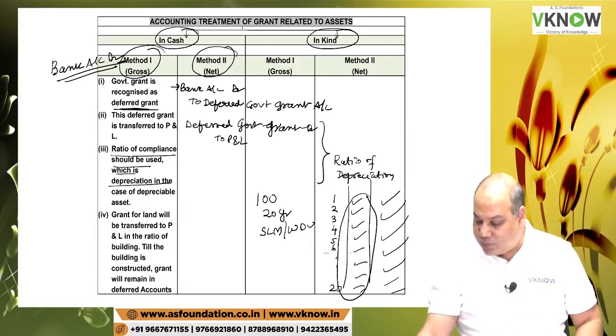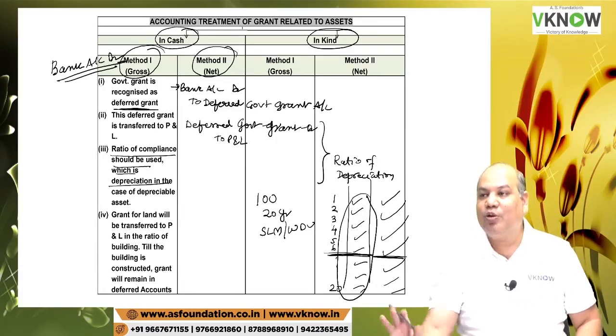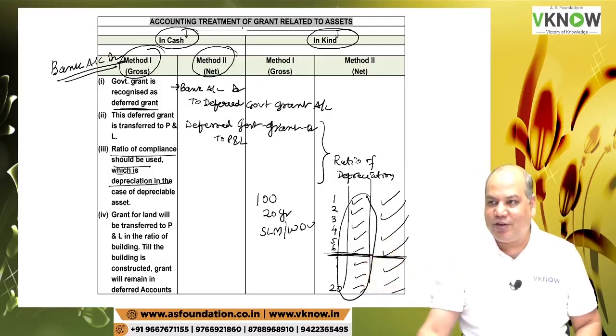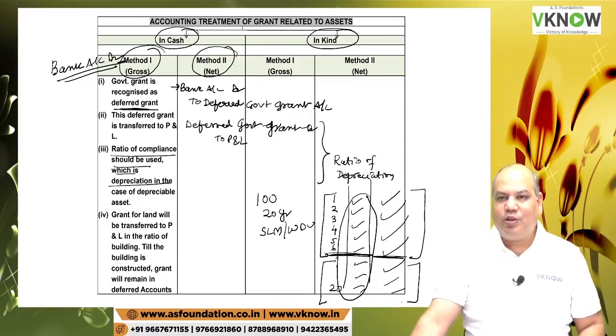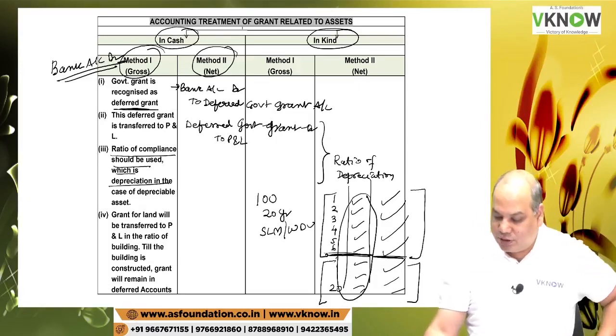And if you change the method of depreciation, you will also change the method of allocating the grant. Is it right? First 10 years you follow SLM, so this also will be SLM. Then you start following WDV, this will also be in the ratio of WDV. So that is the point number 3. We are going to take question on this very soon.